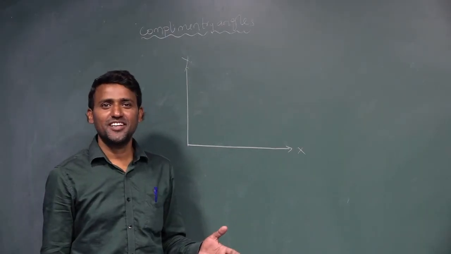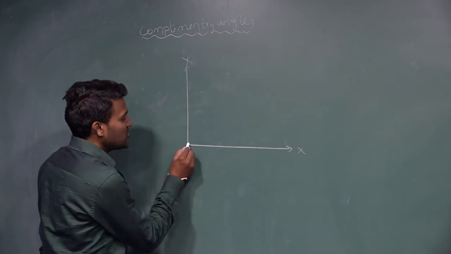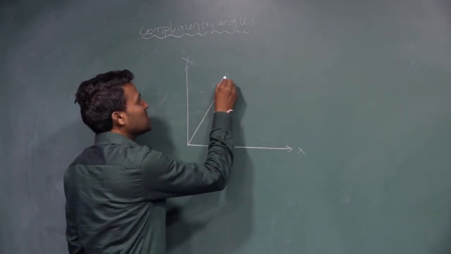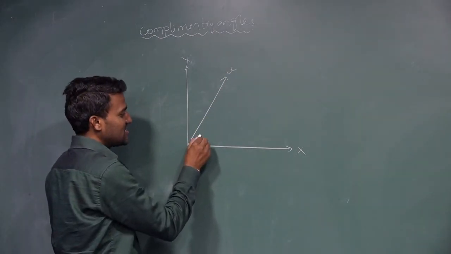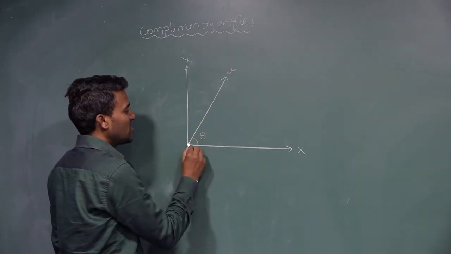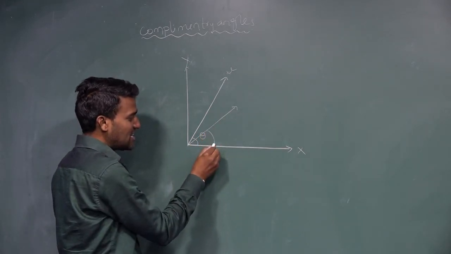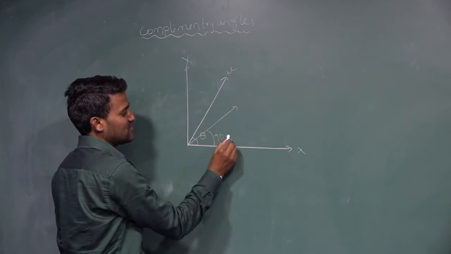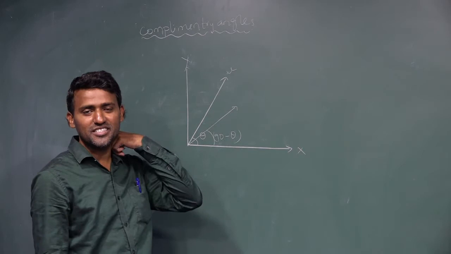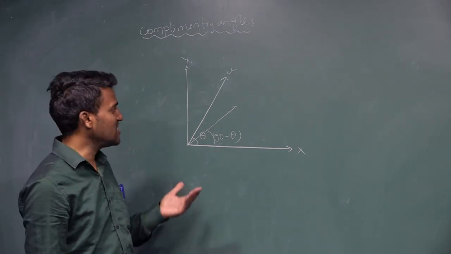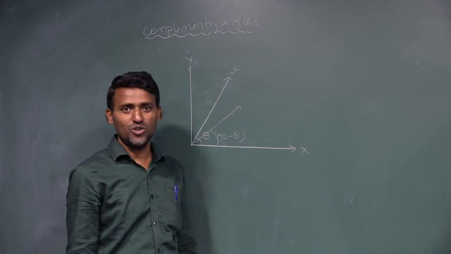Complementary angles, children. Now again I take the plane. One object is projected along this direction with a velocity u, making an angle theta. Another one is projected along this direction with the same velocity, and this angle is 90 minus theta. What about the ranges? Will these two ranges be the same or different? We have to find out.